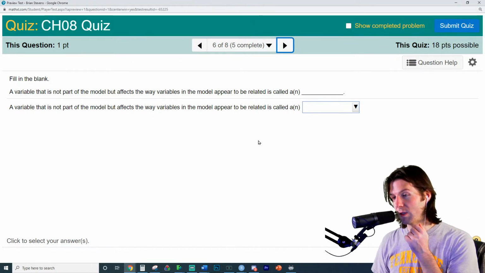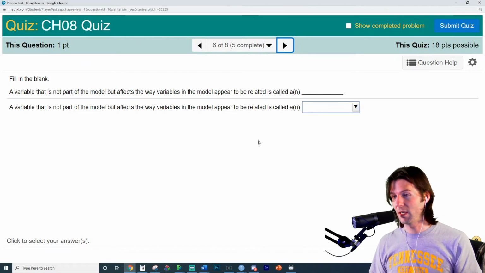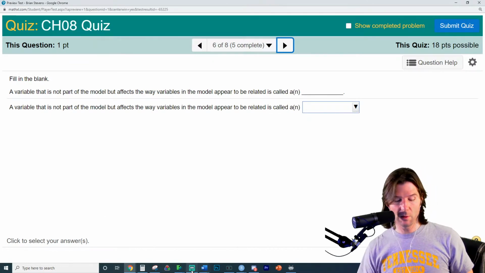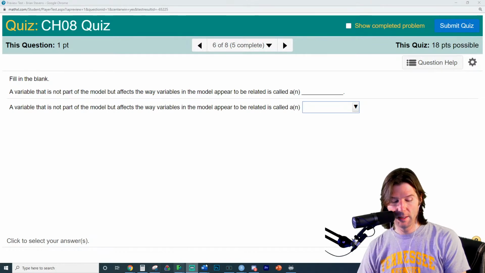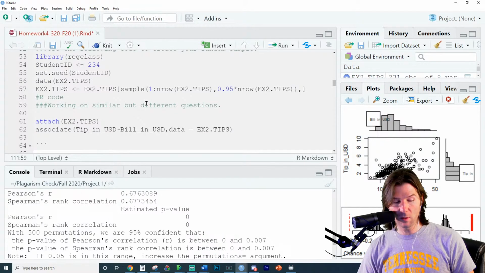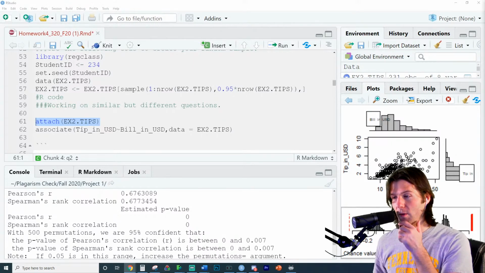We just need to make sure assignment 4 is due on Wednesday. It's due on Wednesday now, right? I've changed it, correct? I think I moved it, unless I forgot to hit save. It should be showing up on Wednesday. On question 2, I keep getting errors saying eval parse text, bill in USD not found. You might need to include what I make sure to. I ran a little bit of secret code right here. The secret code I ran was this. So after you run all your code up here, after you run all your code, oh, no worries.